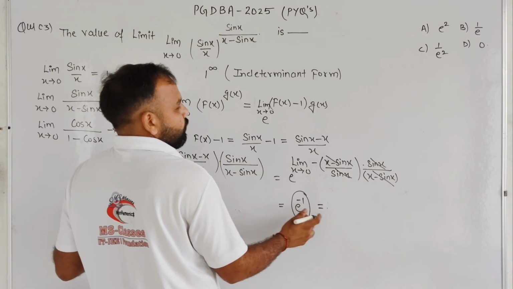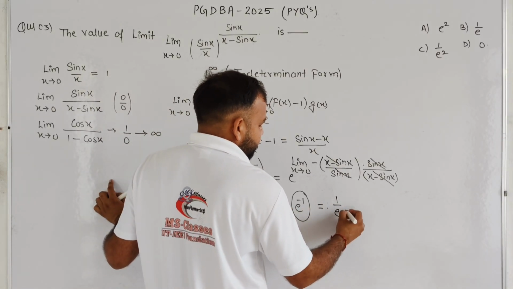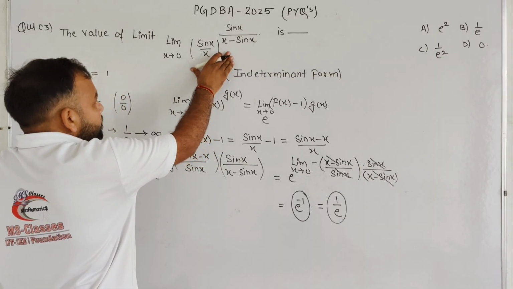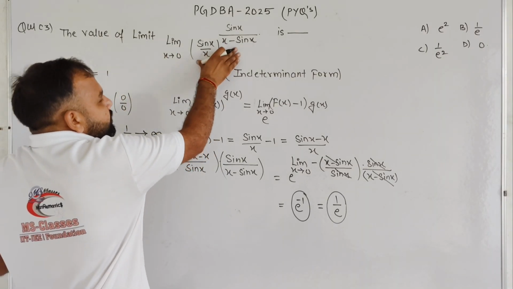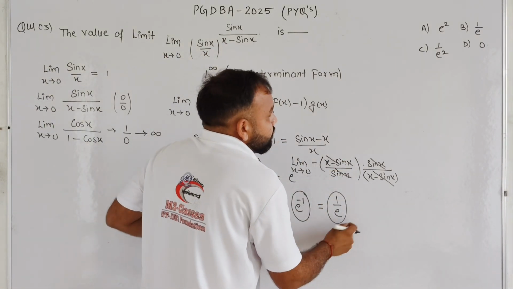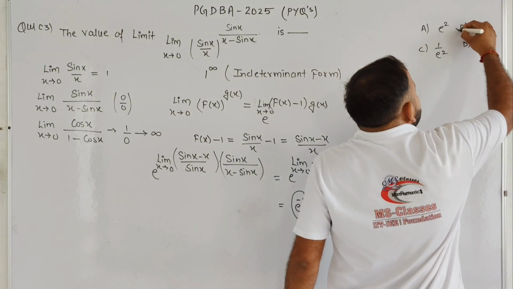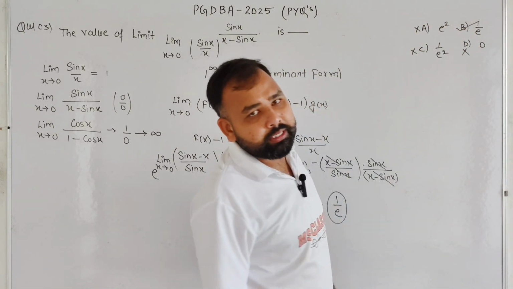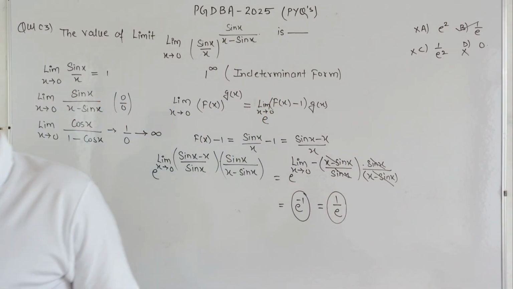And we know very well e to the power minus 1 can be written as 1 by e. So student, basically the limiting value of this function, that means limit x tends to 0 of this function, will become 1 by e. So student, our option B is correct, remaining options are incorrect. Okay student, so our next question is that